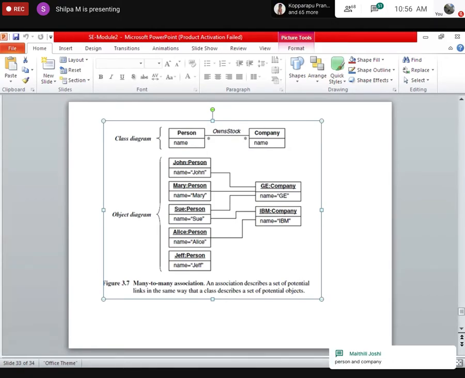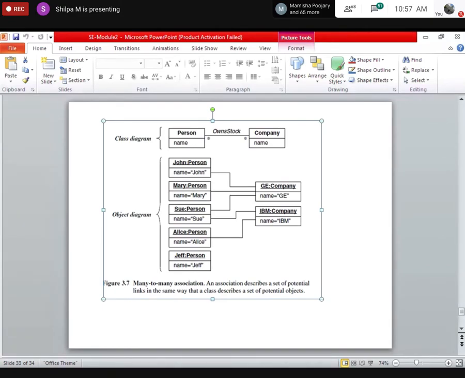Now, if you see this line, there is a link between the person and company. So it means that there is a connection between the person and the company. How is it connected? Whether the person works in the company or whether the person is doing a project in a company, how is he associated?